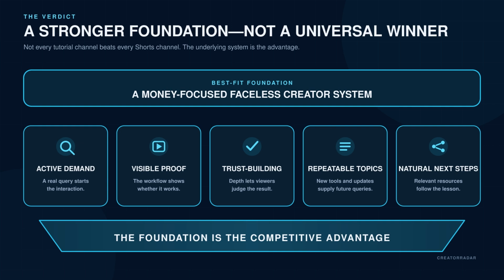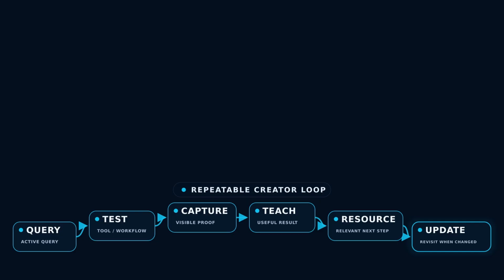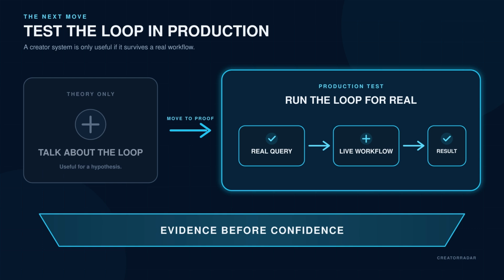So the verdict is not that every tutorial channel beats every shorts channel. It is that AI tool tutorials have the stronger foundation for a money-focused, faceless creator system. Active demand, visible proof, trust-building depth, repeatable topics, and natural next steps. The repeatable loop is straightforward. Find a real query, test the tool, capture the workflow, teach the result, offer a relevant resource, revisit the video when the tool changes. Creator Radar should test that loop rather than only talk about it.